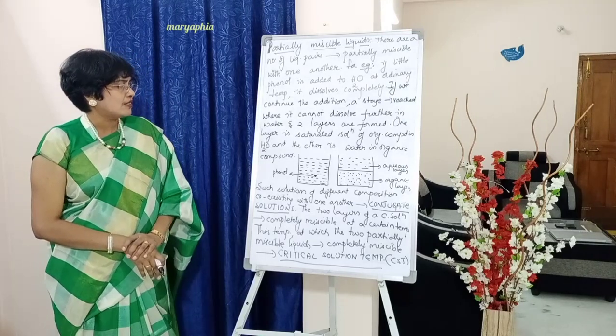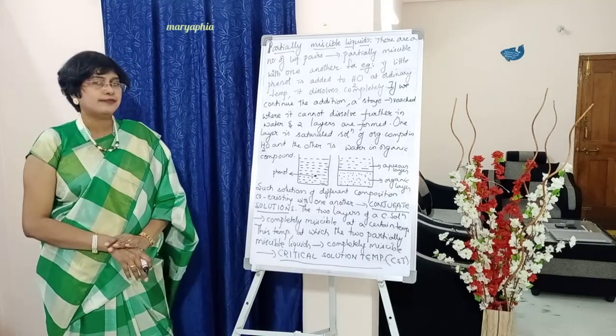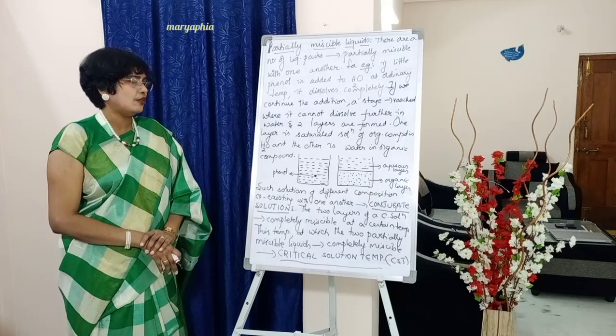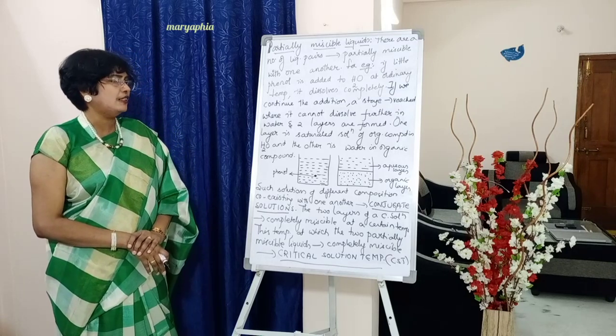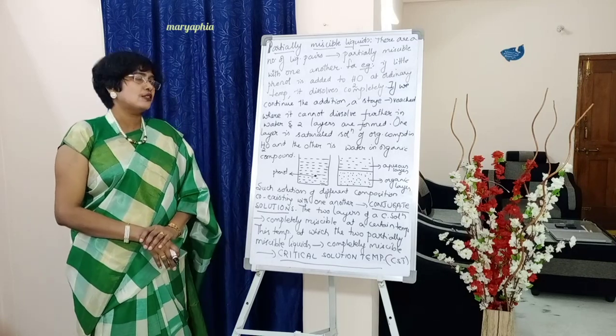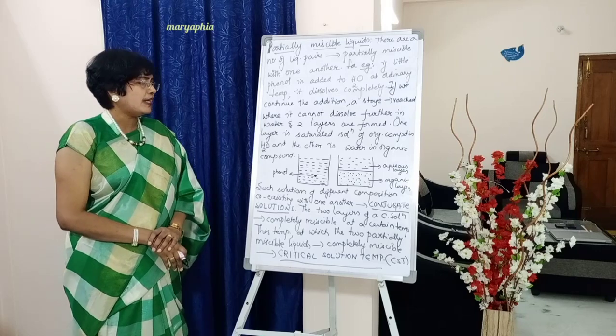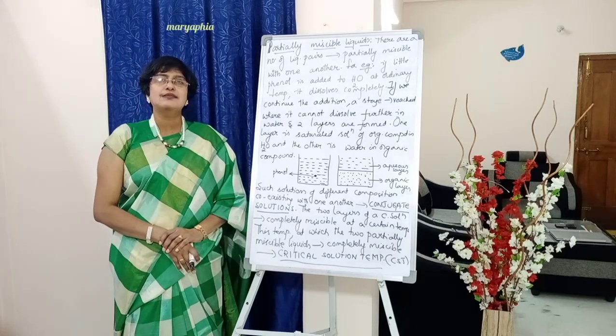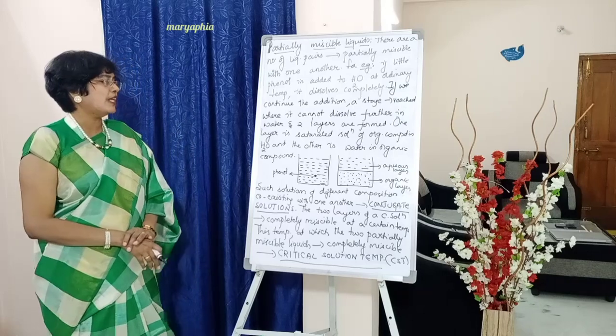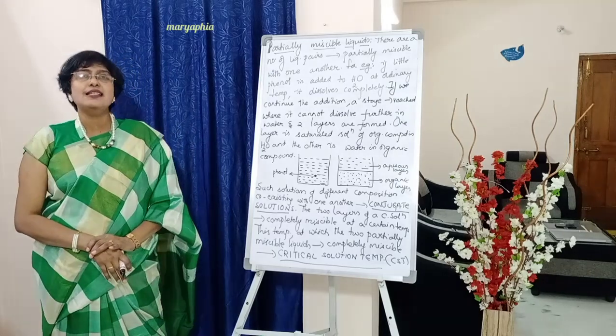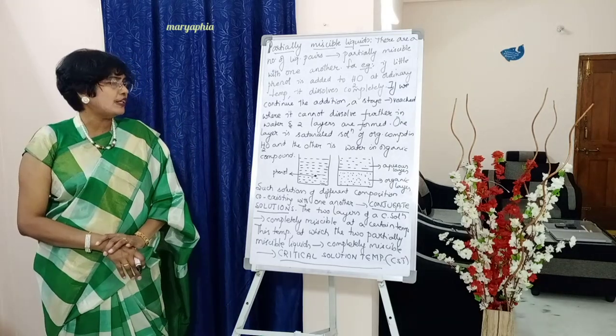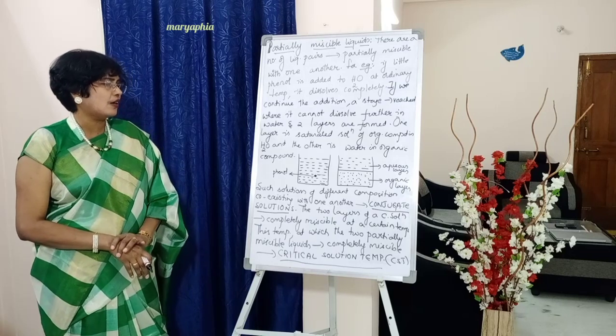So next below write down: such solutions of different composition, coexisting with one another, are called as conjugate solutions.